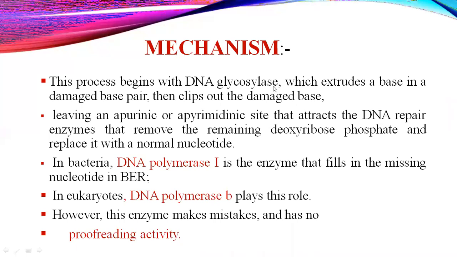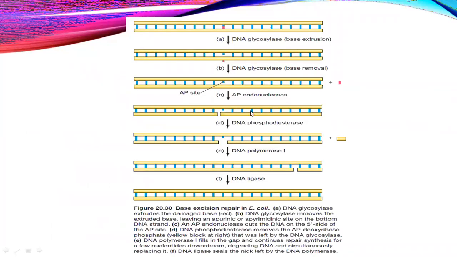In that, firstly, we have this DNA glycosylase. The process begins with this enzyme. What does this enzyme do? We will see directly by this diagram.